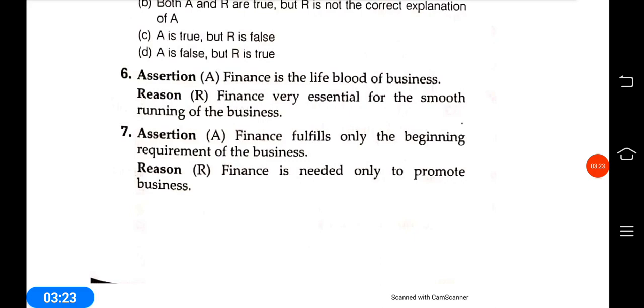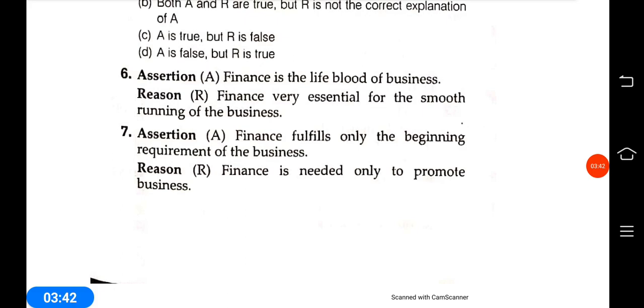Okay. Next question is 6 number question. Assertion: finance is the lifeblood of business. Reason is, finance is very essential for the smooth running of the business. What is the answer?